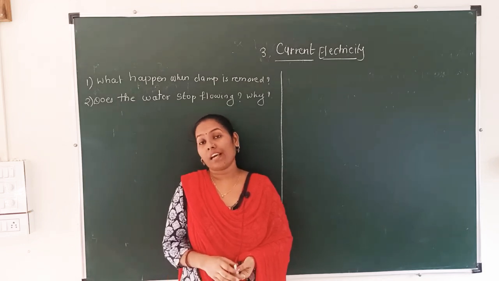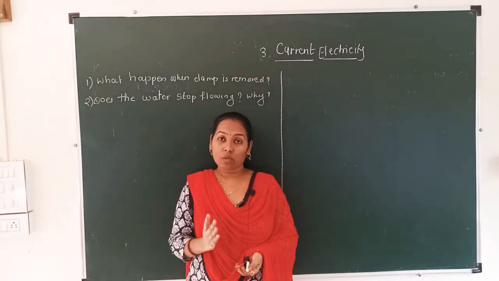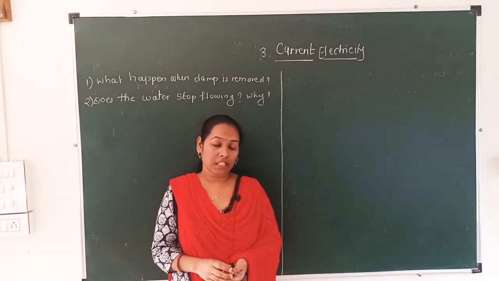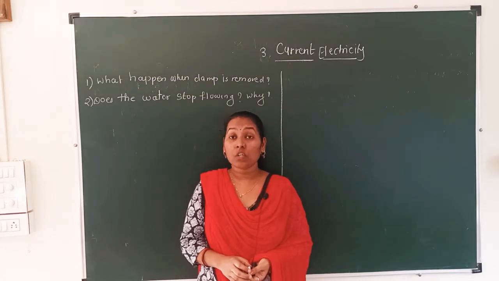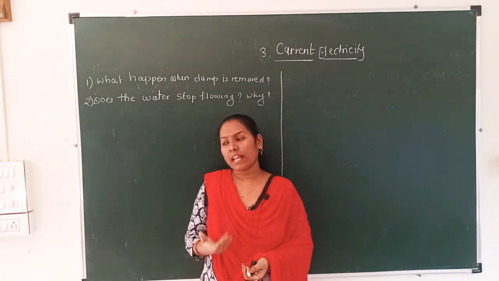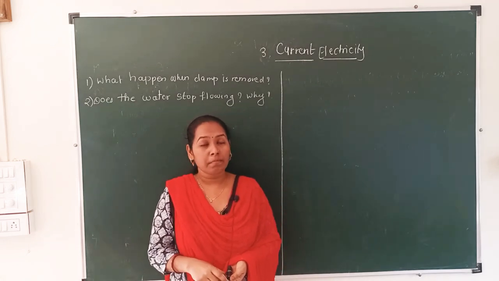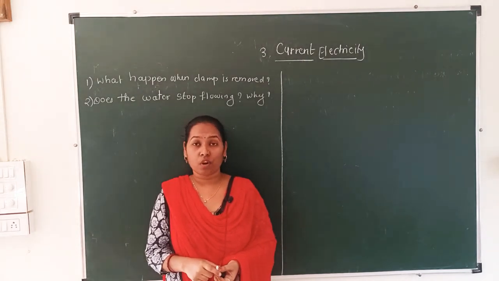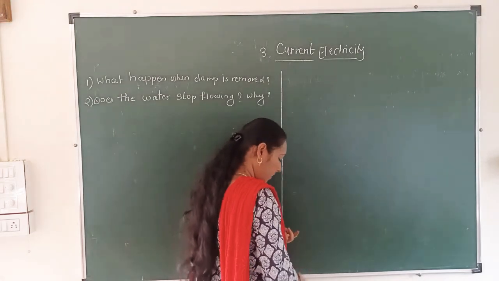In day-to-day life, we all require electricity. Human beings use electricity, and animals also use electricity for various purposes. For example, fishes like the eel use electricity to catch their prey and also for self-defense. In the previous video lecture, I told you one example of natural flow of electricity, and that is the lightning that strikes the earth.